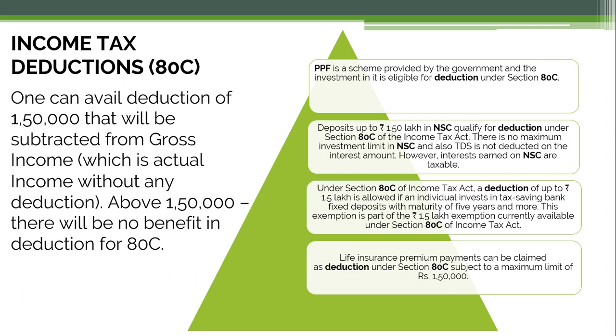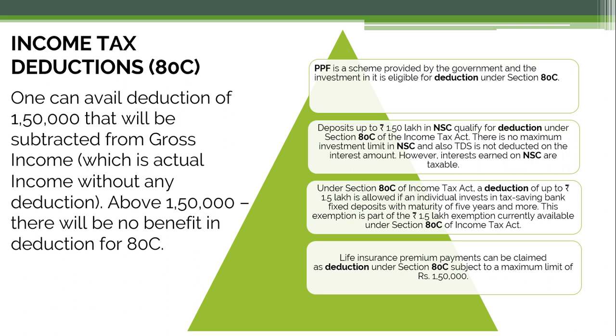So if an individual invests in tax saving bank fixed deposits with maturity of 5 years and more. So this is not a normal FD or normal fixed deposit. There are some other tax saving bank fixed deposits that have the maturity of 5 years and even more. So this exemption is part of the rupees 1.5 lakh exemption, which is currently available under section 80C of the Income Tax Act. So if you have deposits in a bank's tax saving FD with maturity of 5 years, then you are eligible for the deduction of up to rupees 1.5 lakh.